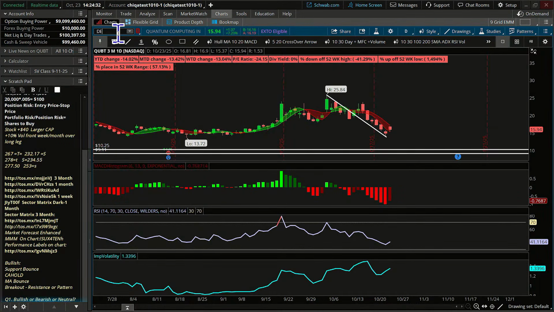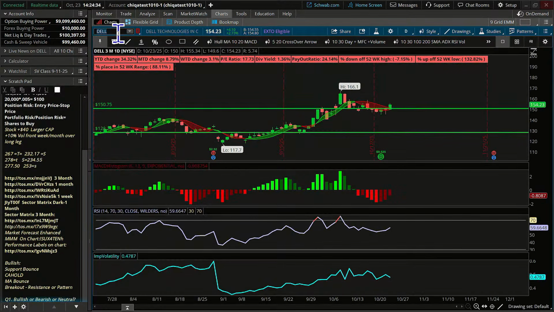First one we're going to talk about is Dell. Now Dell has had a mild pullback. It was up here at 166 and pulled back to 146, so maybe about $20.